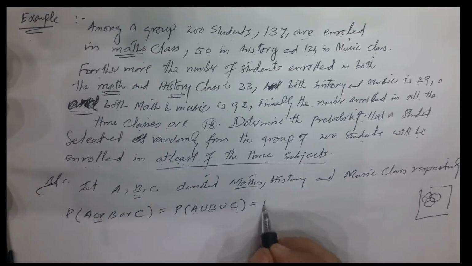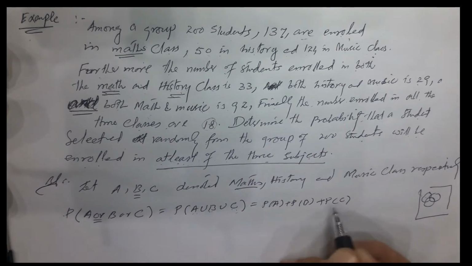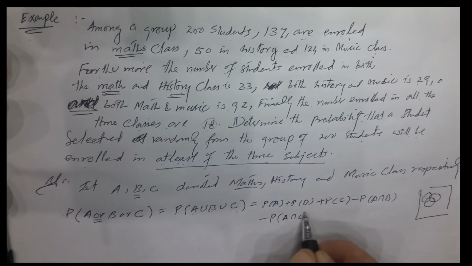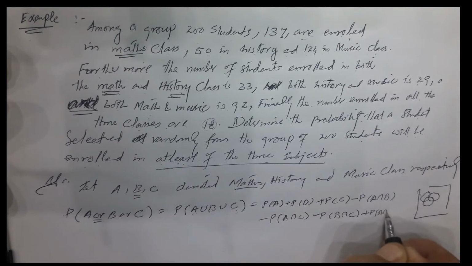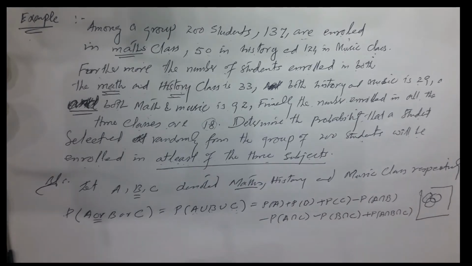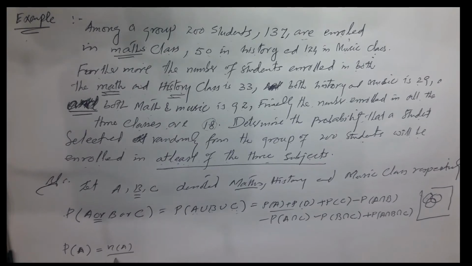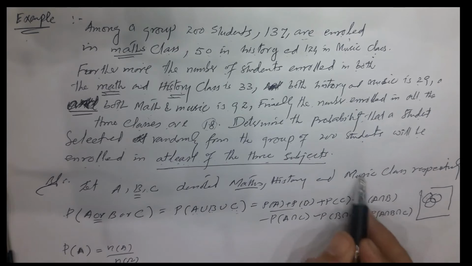So this can be written as probability of A plus probability of B plus probability of C minus probability of A intersection B minus probability of A intersection C minus probability of B intersection C plus probability of A intersection B intersection C. So now we find these probabilities in turn. Probability of A, the probability of how many students are enrolled in maths. Probability of A will be equal to n of A divided by n of S. A denotes maths, B history, and C denotes music.